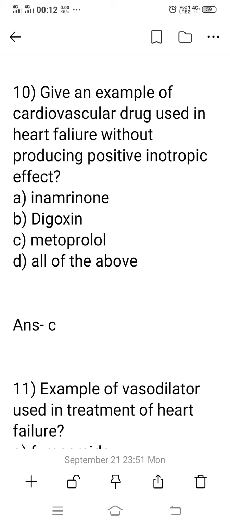Number 2, drugs used in the treatment of heart failure without producing the positive inotropic effect. Which group of drugs does not produce the positive inotropic effect?